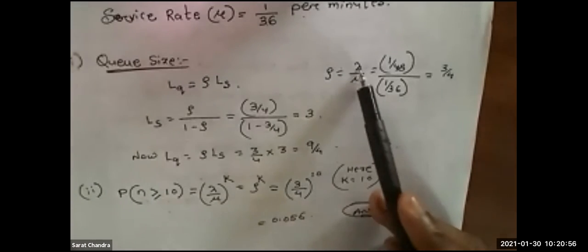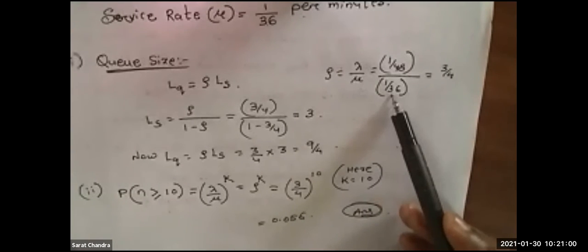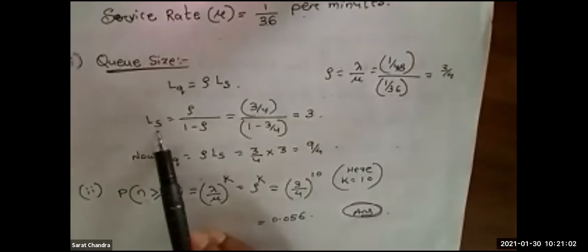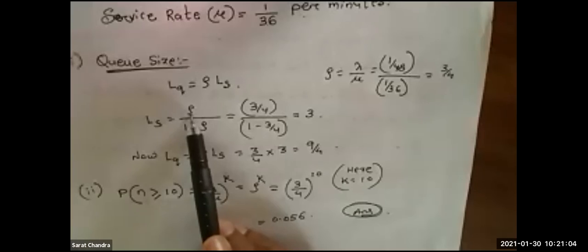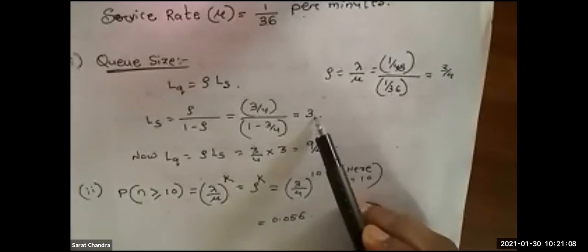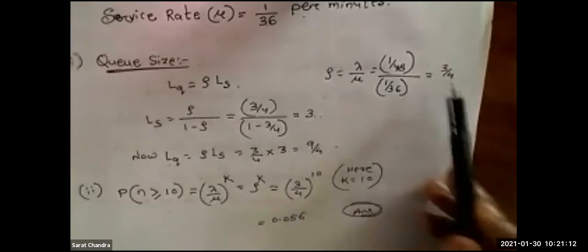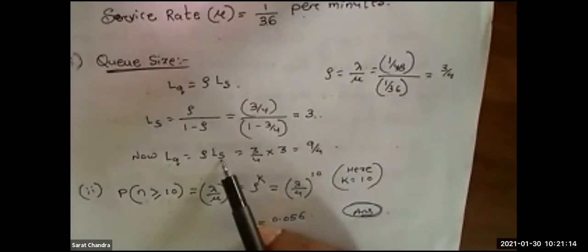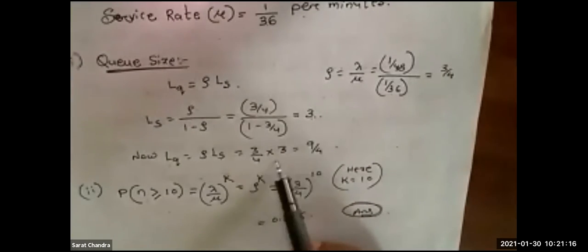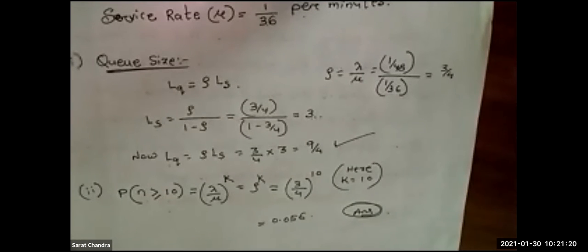Rho equal to lambda by mu, lambda value 1 by 48, mu value 1 by 36, rho will be 3 by 4. In place of rho you put 3 by 4, you will get the value of LS as 3. Then LQ equal to rho into LS. Rho value we got 3 by 4, LS value we got 3, you just put over here, you will get length of the Q is 9 by 4.